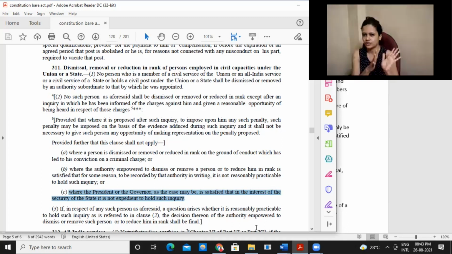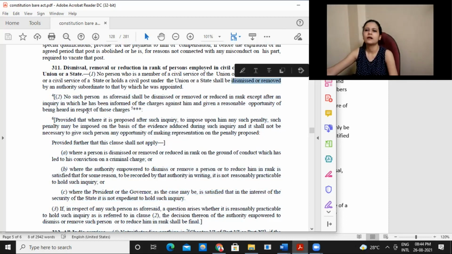Otherwise, the general rule is that you conduct an inquiry, frame the charges, inform the person, give him enough chances to defend and so on. After that only you remove. But there may be exceptional cases also, based on the kind of thing that they are dealing with. Right. So the first one is that they will hold office, but they cannot be removed or dismissed by any authority subordinate in rank. The second one is, in case they are removed or dismissed, there has to be a proper inquiry.